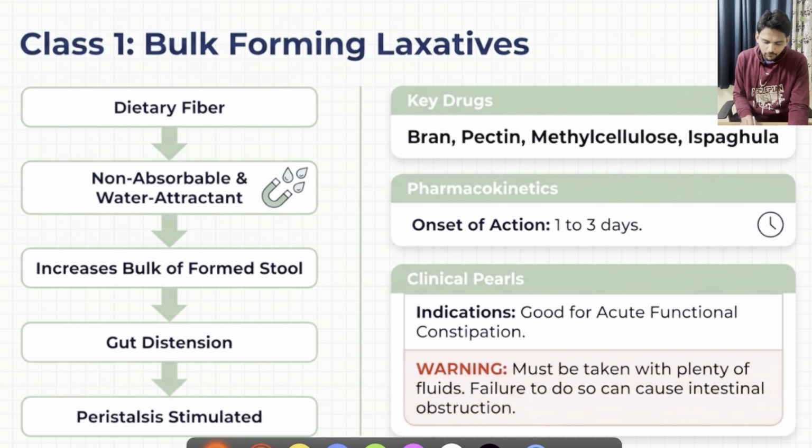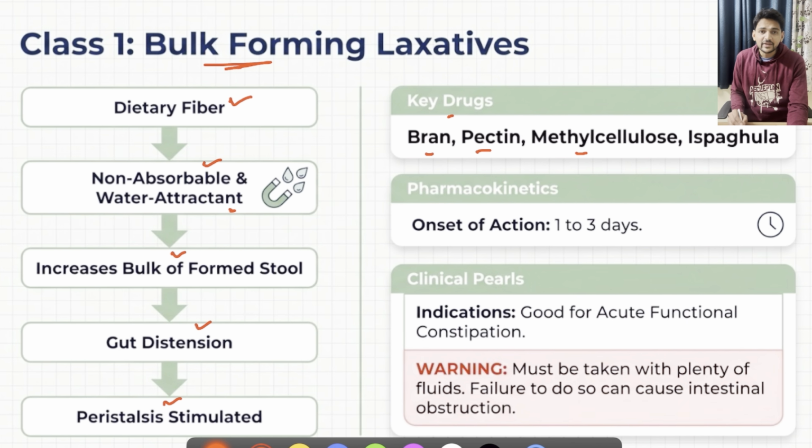First, we will see bulk forming laxatives, mainly the dietary fiber, which is non-absorbable and water attractant. So what will it do? It will increase the bulk of already formed stool. By increasing the bulk, there will be distension of the gut. That will stimulate the peristalsis process. So we can consider it a natural stimulant mechanism. So what are the key drugs in this class? Bran, pectin, methyl cellulose and so on.